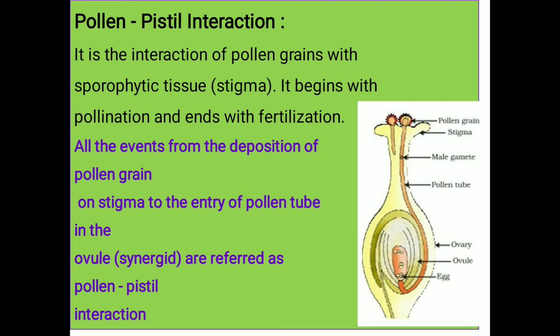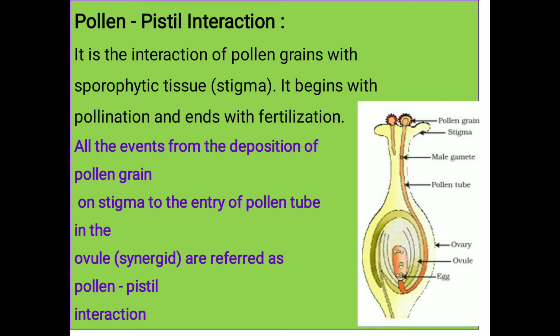But how does the stigma recognize the correct pollen grains, or how is the pollen grain compatible or incompatible? If the pollen is compatible, then the further process of germination is allowed by the stigma.